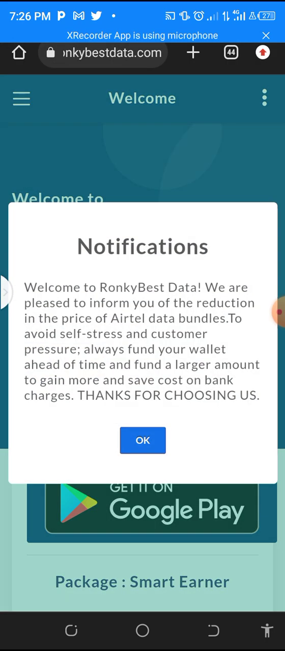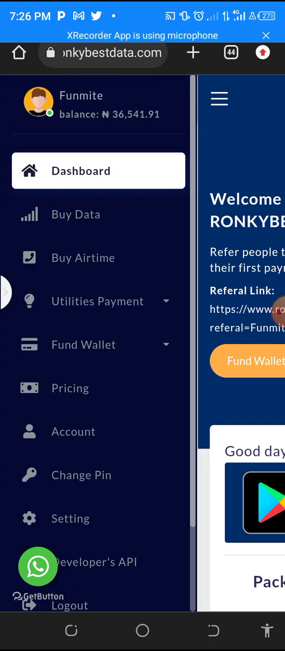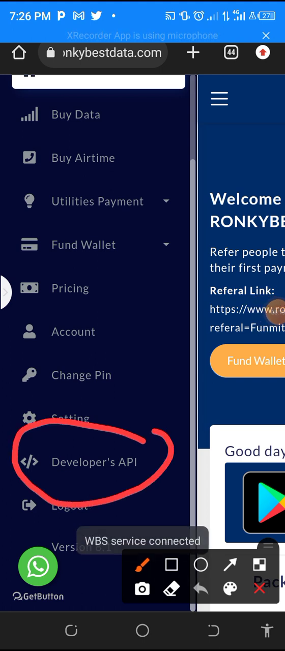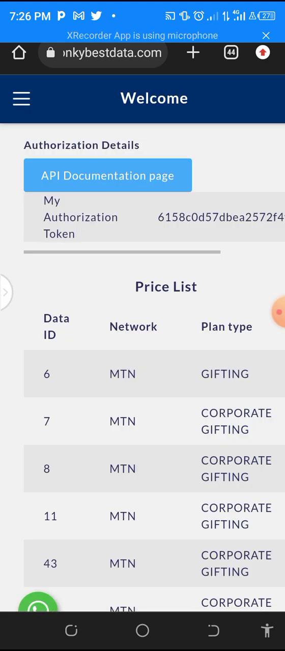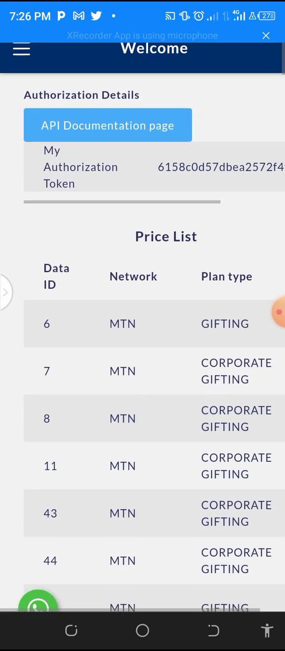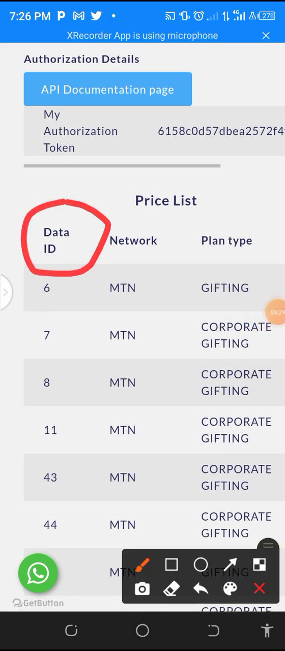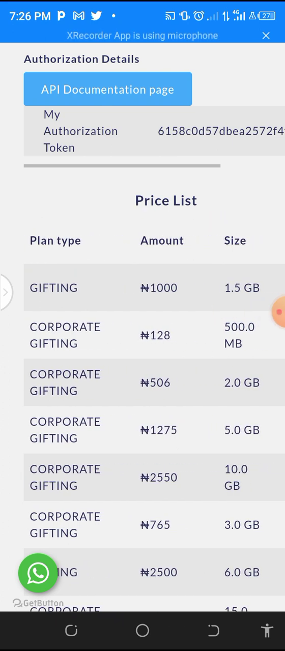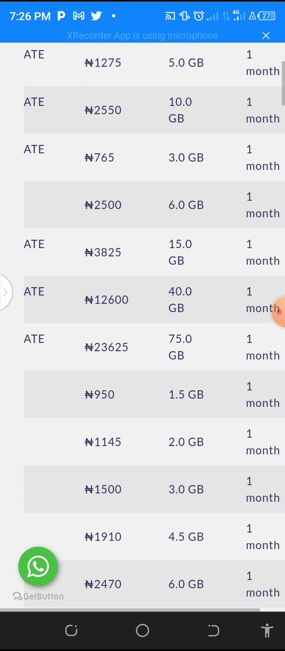So you come to this particular website, which is our parent website that we're using its API. Then you click here, and then you scroll down, you see developer API. So you click on the developer API, and then it will come to this page where there are price list and data ID. See, there's data ID, there's network, and there's plan type. And then these are the prices and the size, the validities, which are 1 month.